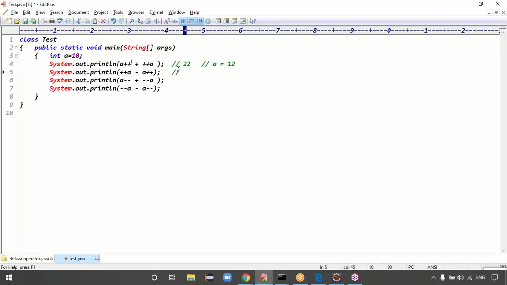Next line, what is the output? First you tell me the output, then you tell me the a value, because that a value goes to the next level, right? To understand the output, first of all we have to write the first value. The first value is 13. Check it. First of all, is it pre-increment or post-increment? Then substitute the values slowly, one by one, and you'll get clarity.